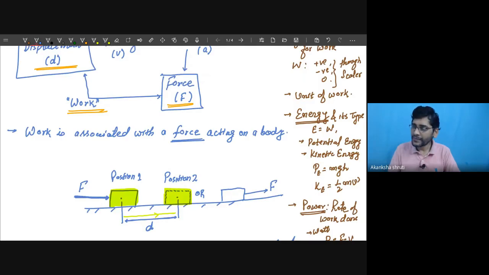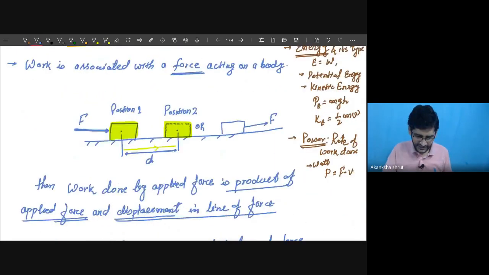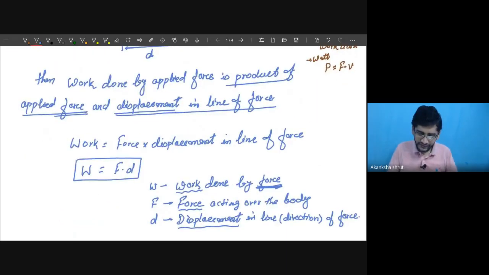Now, while applying this definition, we should be careful. Why? Because it's stated that displacement in the direction of force. Or conversely, understand this work is obtained by the force and displacement, but the condition is both of them should be in the same line. It simply means that displacement in the line of force or force in the line of displacement mean the same thing.